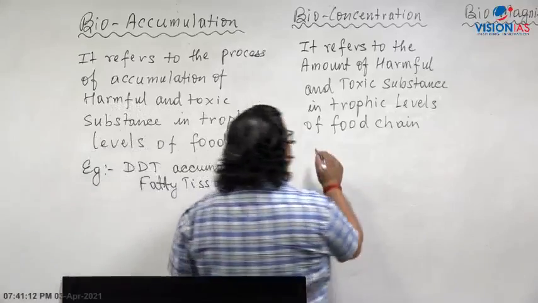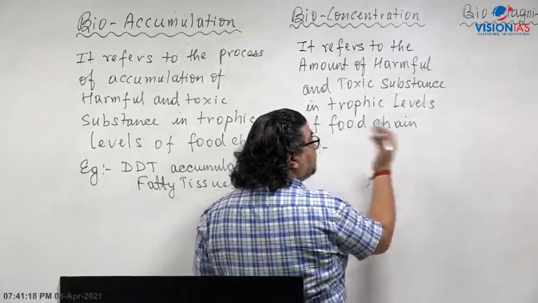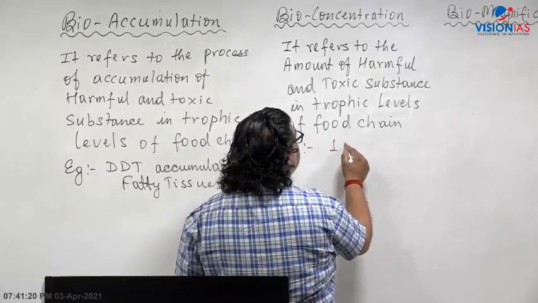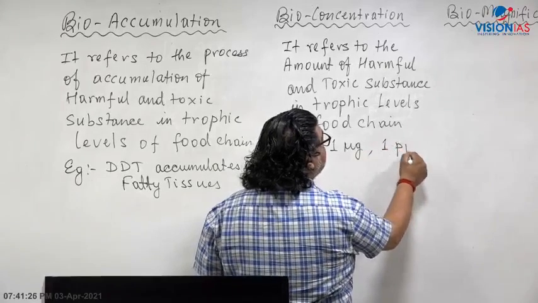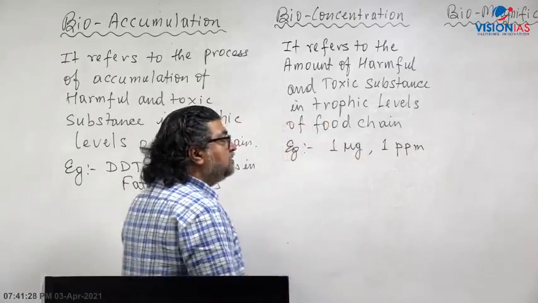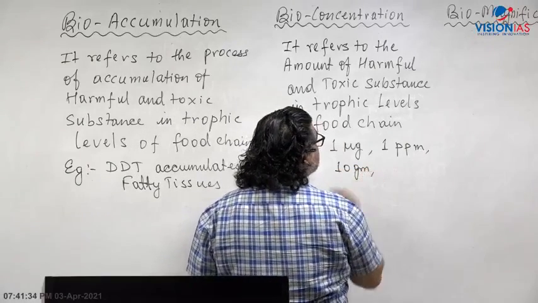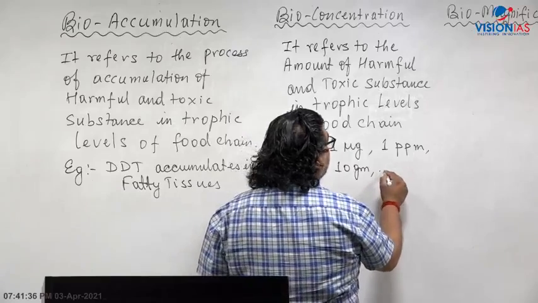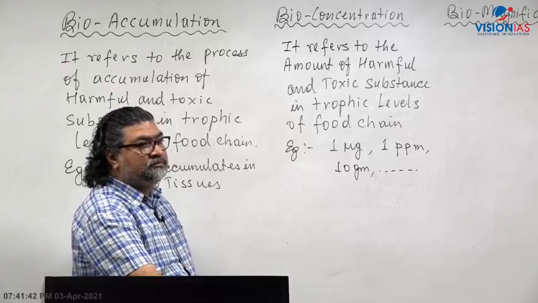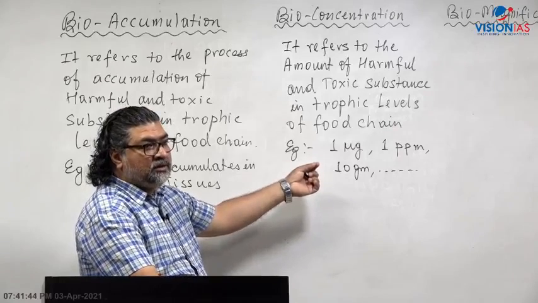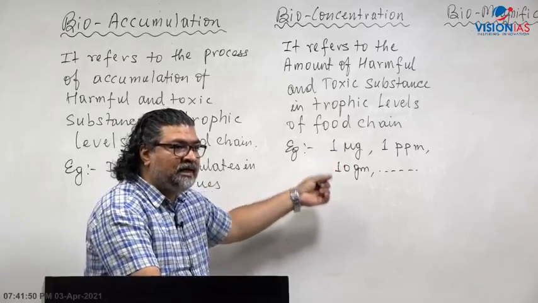Let's say we express it in parts per million, either 1 microgram, or 1 part per million out of 1 million, or 10 grams. That depends on what concentration it accumulates in a given trophic level of a food chain. We are referring to the amount. Some organisms may accumulate more, others less.